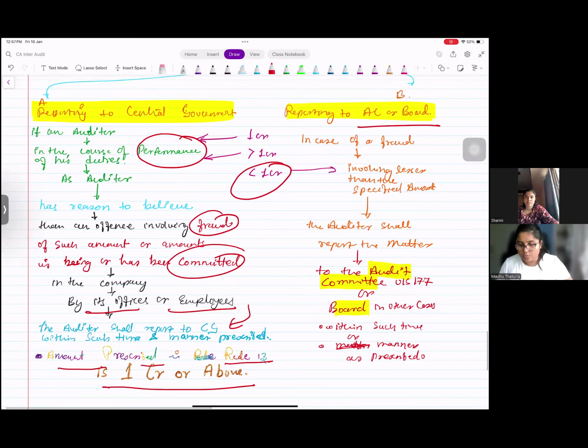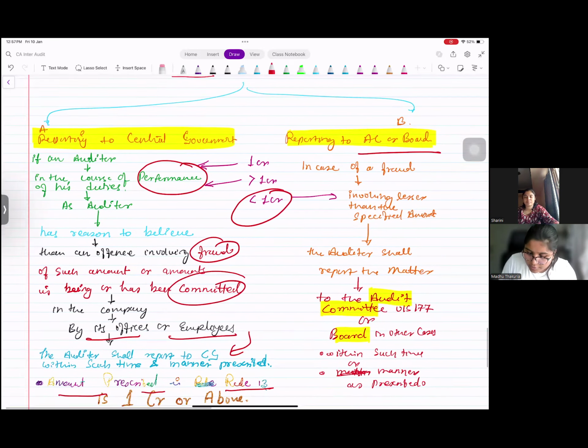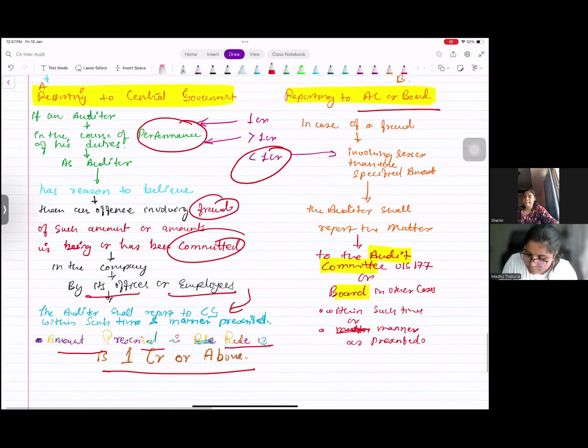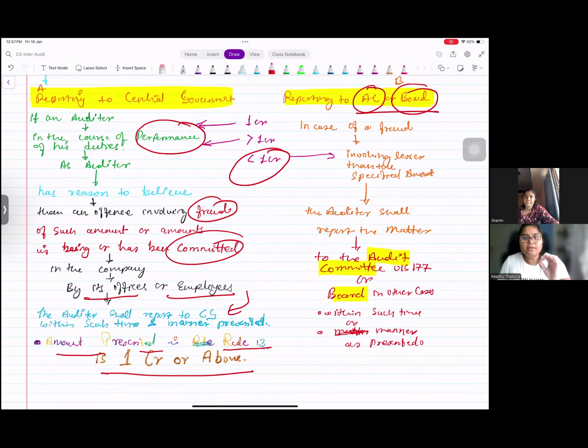Cool? Now, when will the report to the audit committee and board happen? If the fraud amount you have noticed is less than 1 crore. Basically, they always say an amount less than or more than a specified amount in the rule, and in the rule they have prescribed that amount, right?